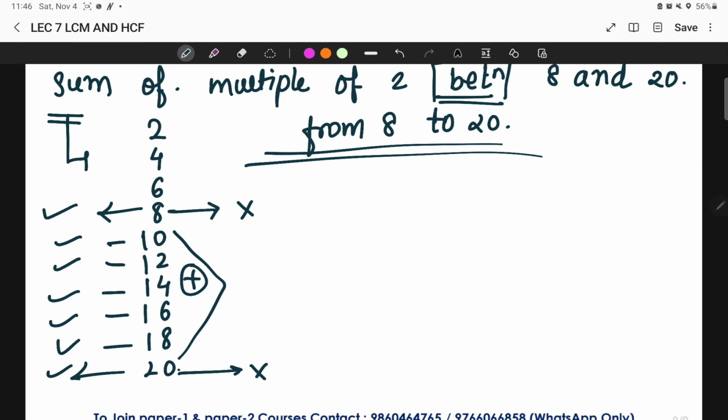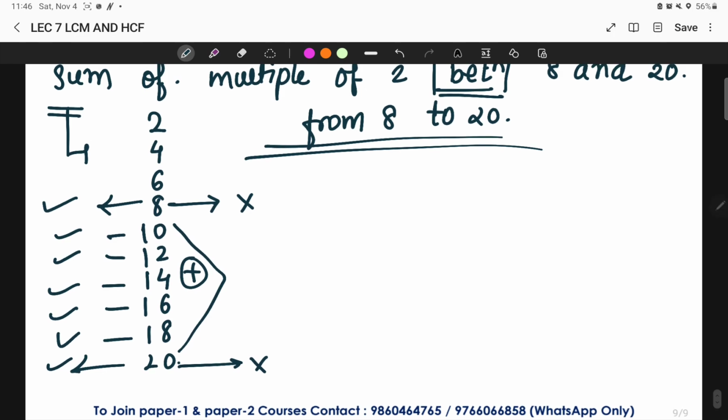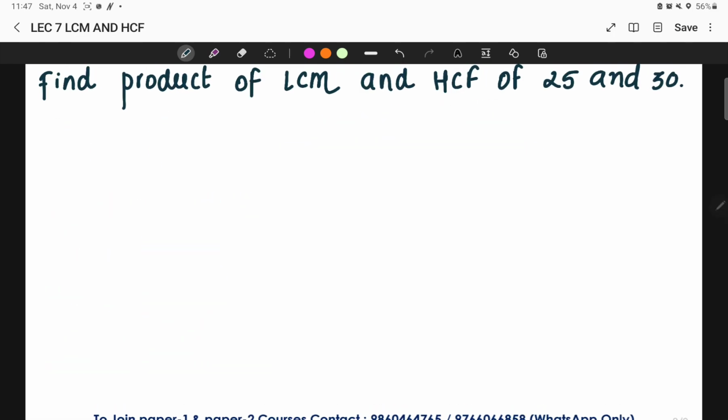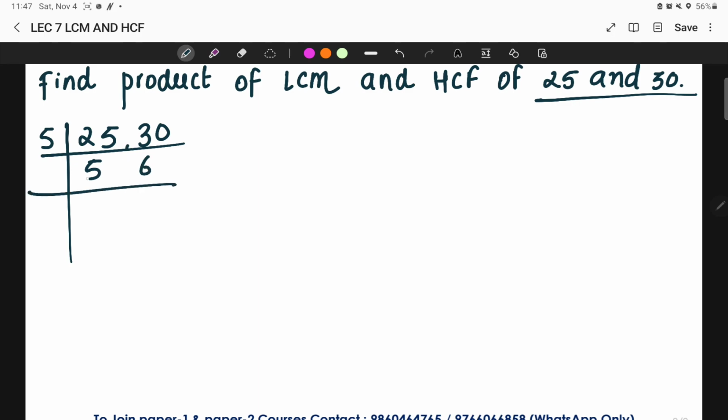Okay, one more question I would like to take here, students. Find the product of the LCM and HCF of two numbers, that is 25 and 30. Let's find the LCM first. LCM of 25, 30. 5 5s are 25, 5 6s are 30, 5 1s are 5, 6 as it is.